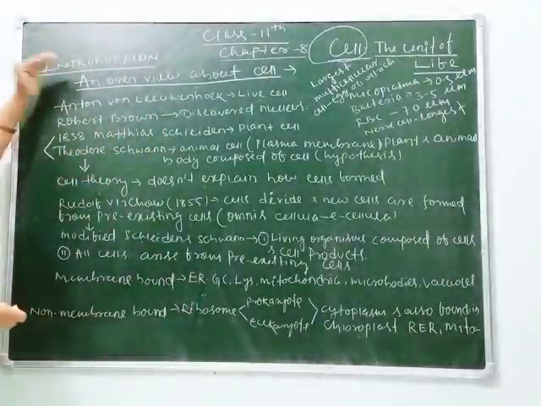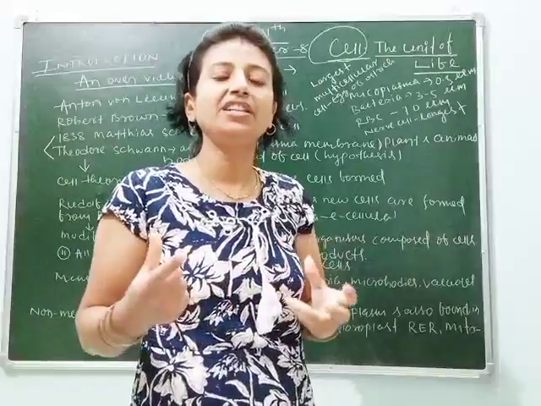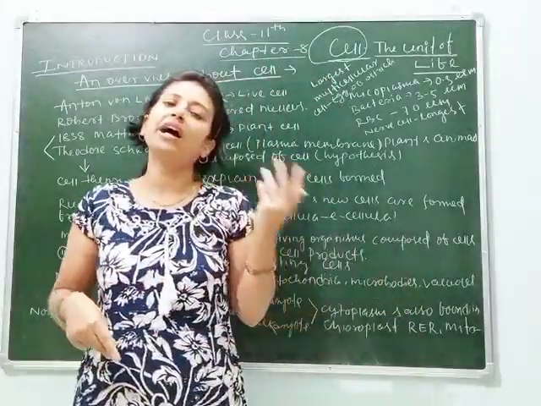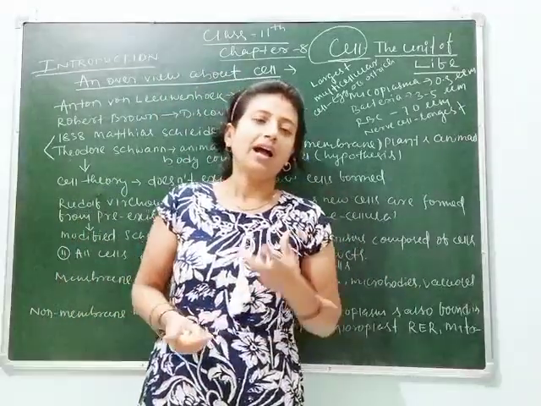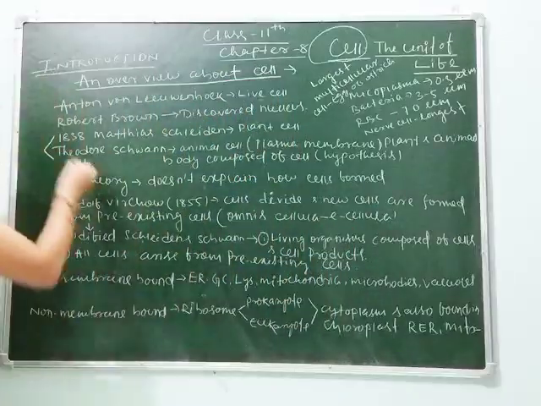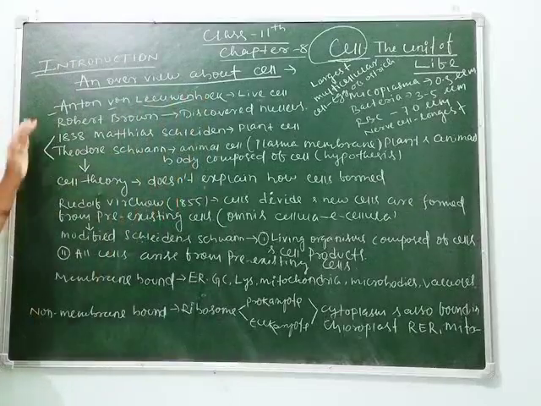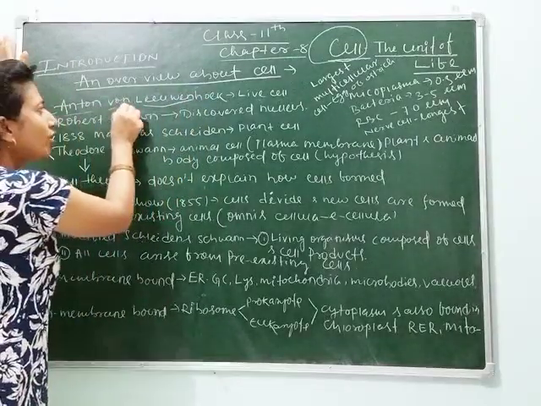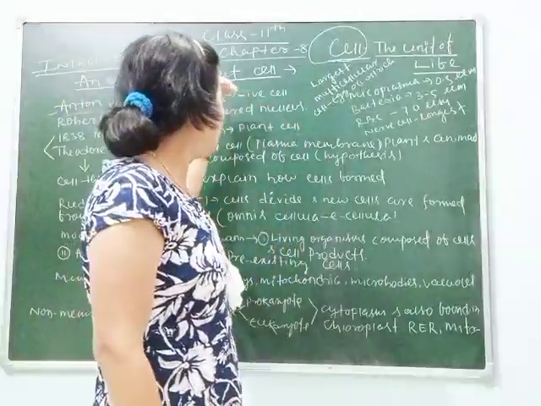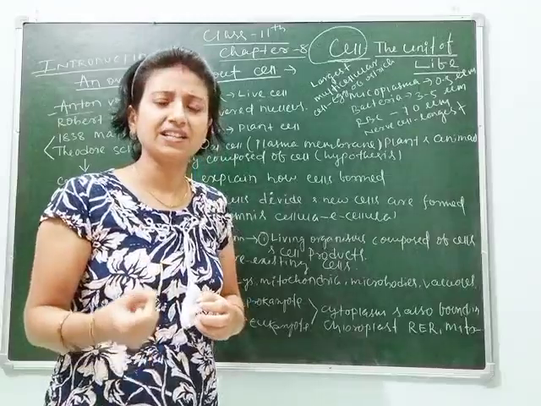Here in the introduction, I will tell you about some scientists who discovered the cell, the plasma membrane and the nucleus. Some of them gave the hypothesis about cell theory and other concepts of the cell. The first scientist is Anton von Leeuwenhoek. Clear, students? He is the scientist who discovered live cells.